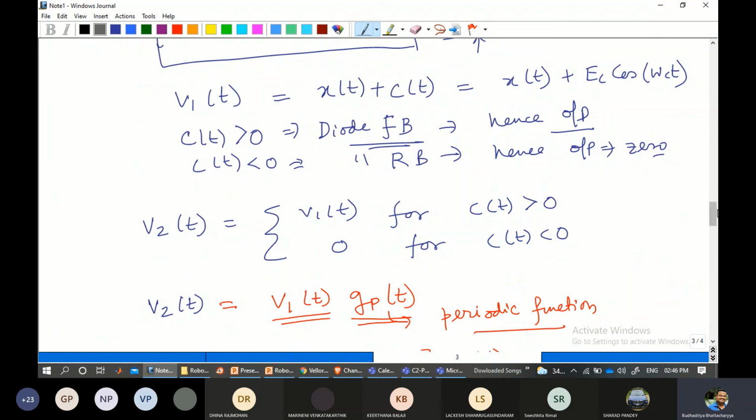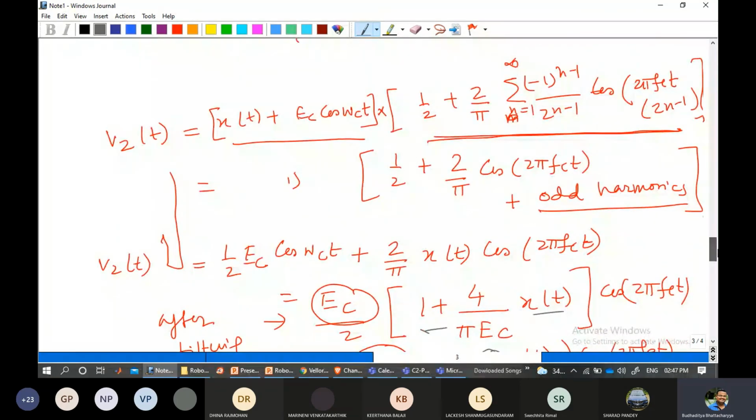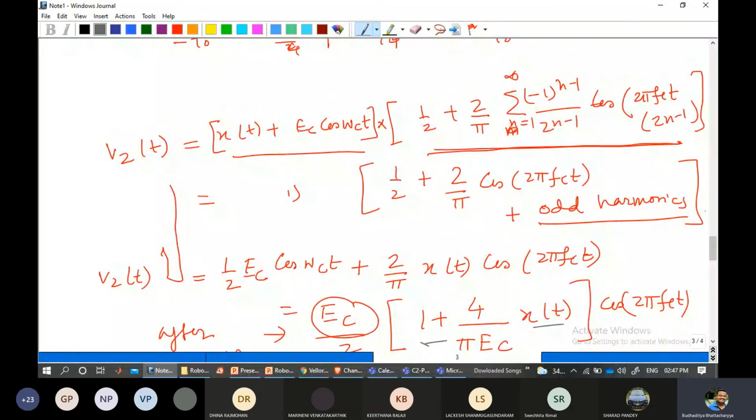Okay, and based on that, for the analysis purpose, in order to generate the cos 2π fc t or the carrier signal, or to generate the AM wave for that matter, we are mathematically including a periodic function g_p(t), with the idea that when it gets multiplied with V1, it will generate some odd harmonics which can be eliminated from the circuit using a filter, but it will also leave out the cos 2π fc t, which is absolutely essential for an AM wave.